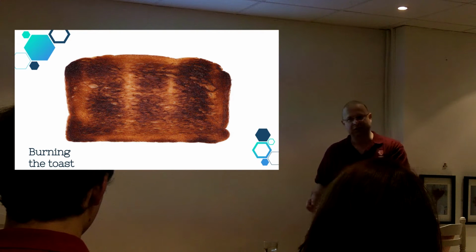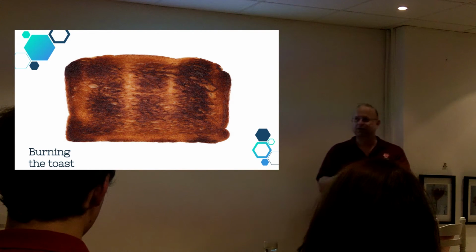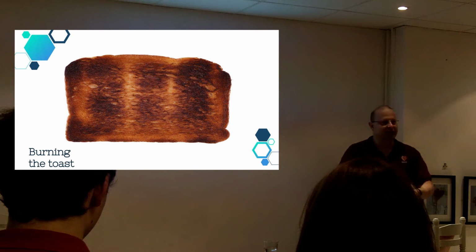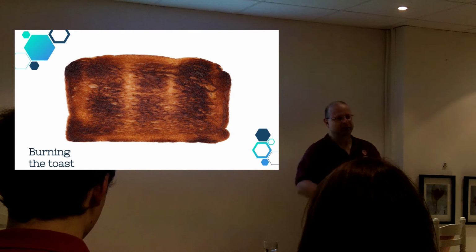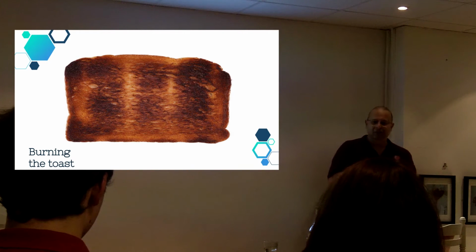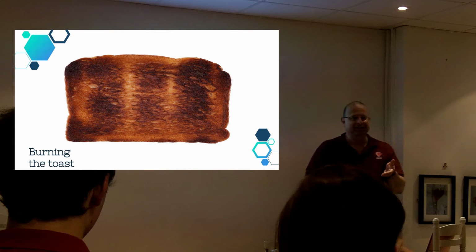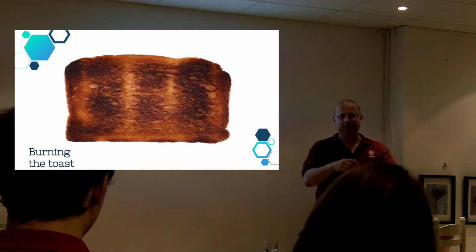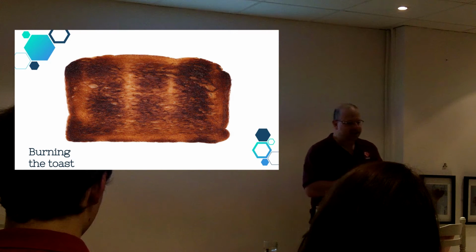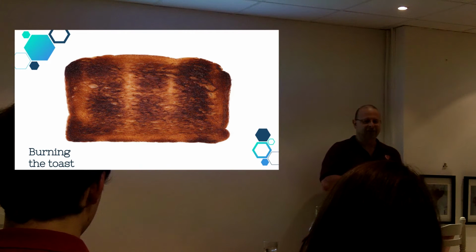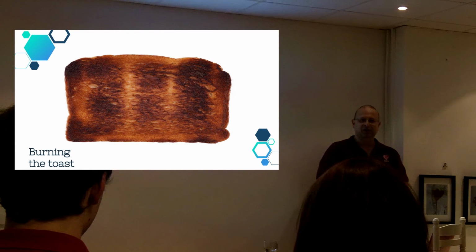So I take the toast downstairs to the kitchen again, and I get a butter knife, and I scrape all those burned bits off the toast. And I put it back on the tray, take it upstairs again to the bedroom, and give it to Julie. And sometimes I'll get it right and she'll be happy. But other times I'll have scraped it too much and half the toast will be gone. So I take it back again and do the toast all over again. And eventually I get it right. It takes me 3 or 4 tries, but I get the toast perfectly done, and Julie loves it.